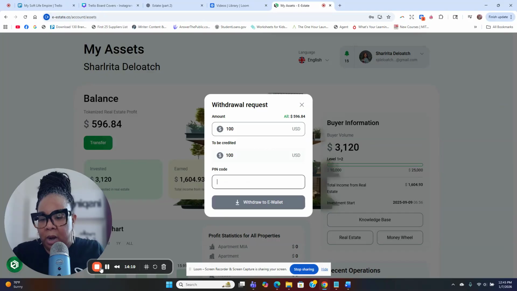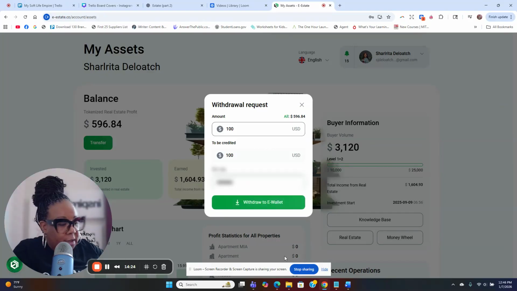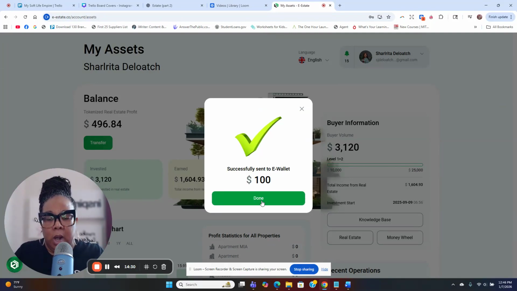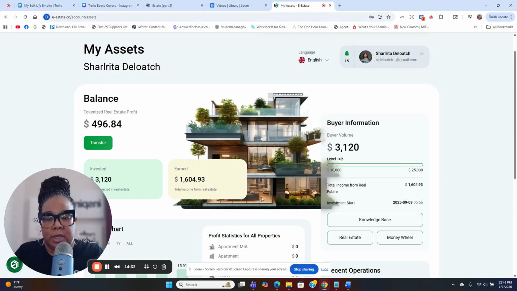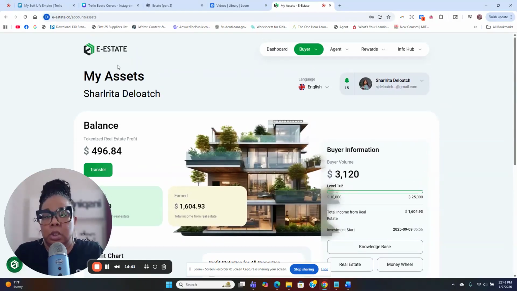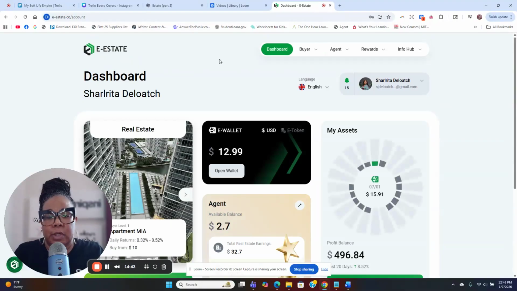So I'm going to pause. I got to get my code. All right. So I put my code in there. I had to blur that out because that's a special code. And then I'm going to hit withdraw to e-wallet. Okay. And I'm going to hit done. Now, sometimes that may take a little bit. If it takes a little bit, let me go to dashboard and refresh and see.